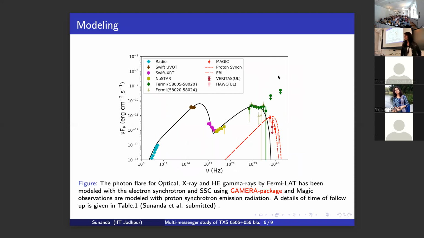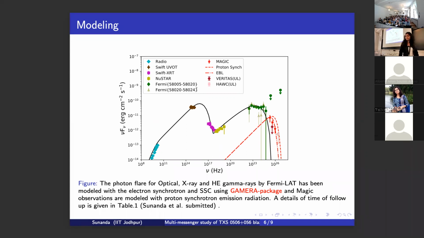For the modeling of the source, we propose how to explain this time difference between the high energy event and the very high energy event observed by MAGIC. To explain this time difference, we are proposing two models here. One is electron synchrotron and the second is proton synchrotron.